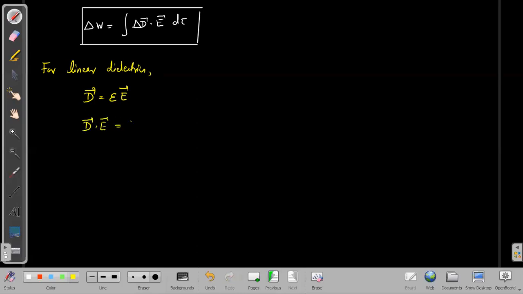It would be epsilon times E square. Then what would be the change in D dot E? The change in D dot E will give epsilon times 2E into delta E.